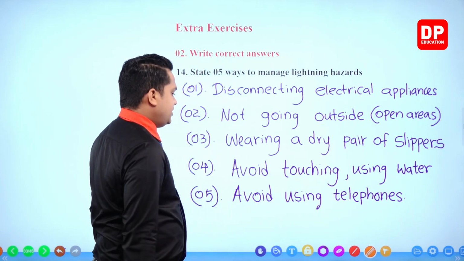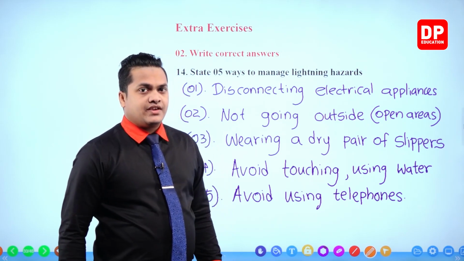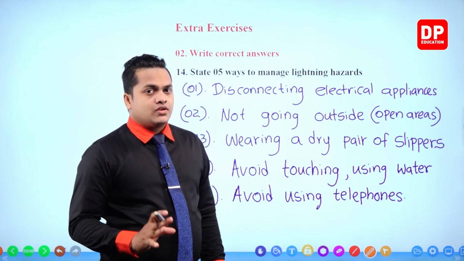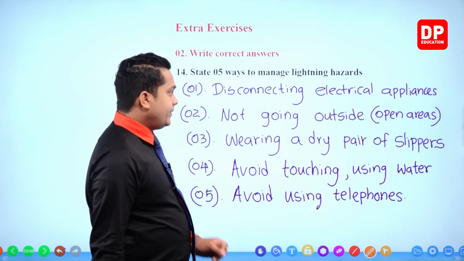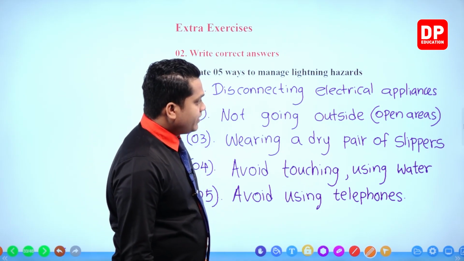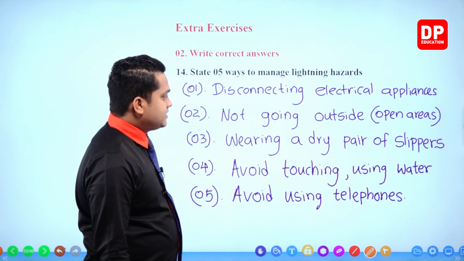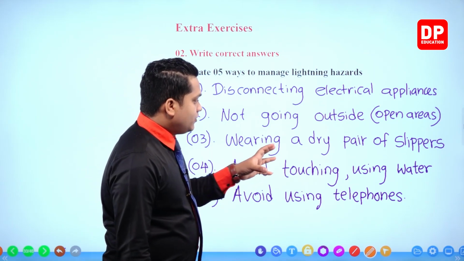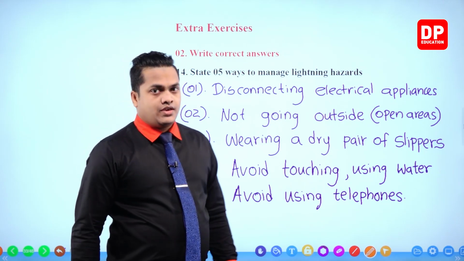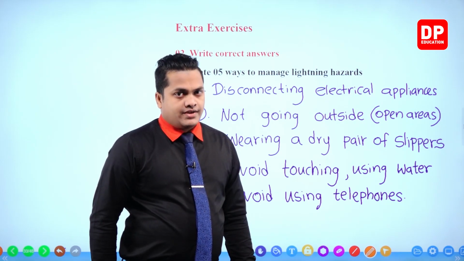Avoid using telephones. So these are the things that we can follow to manage or to avoid bad effects caused due to lightning. So disconnecting electrical appliances, not going outside to open areas, wearing a dry pair of slippers, avoid touching or using water, avoid using telephones. So these are the things that we can follow in order to manage the hazard of lightning.